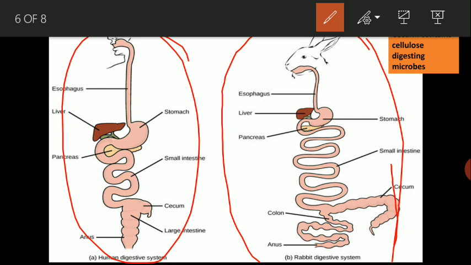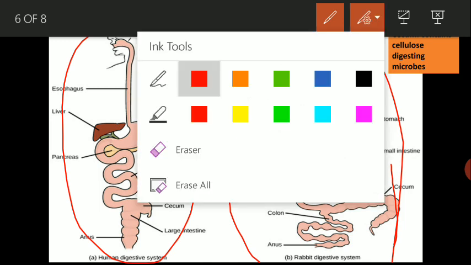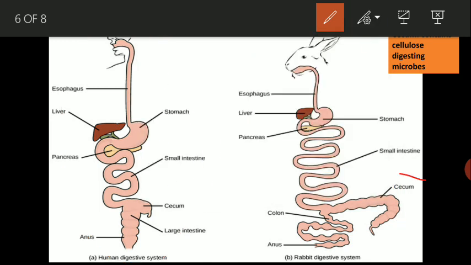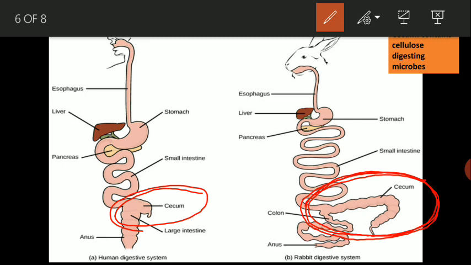In the structure of the digestive system, see here, the cecum is well developed in case of non-ruminant herbivores. But in case of humans, it is less developed because humans consume boiled food material.